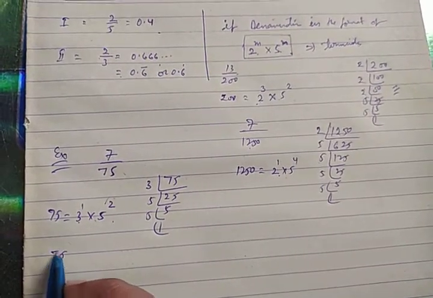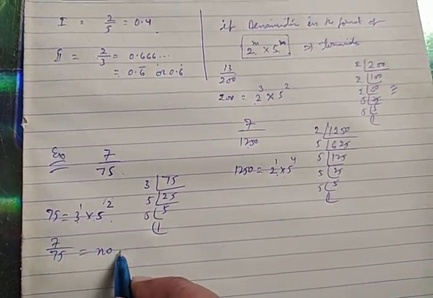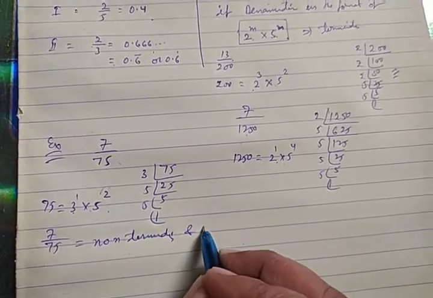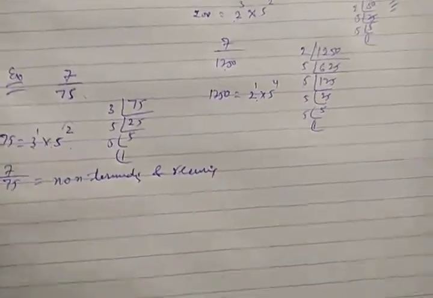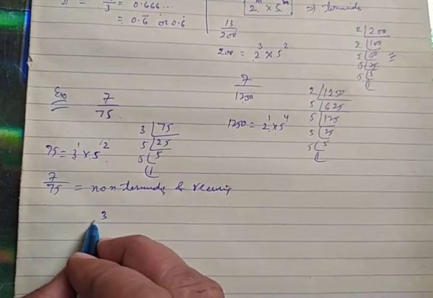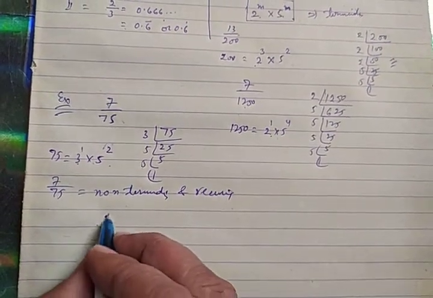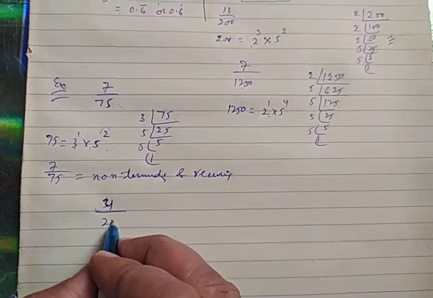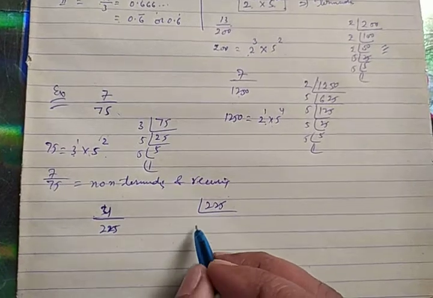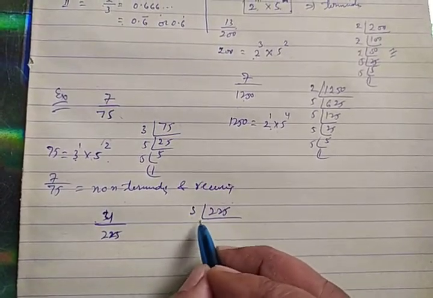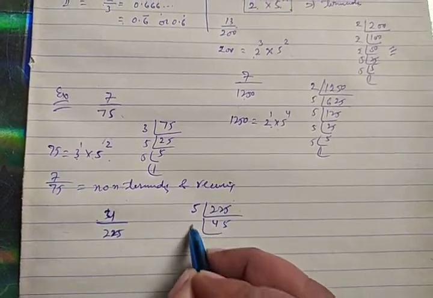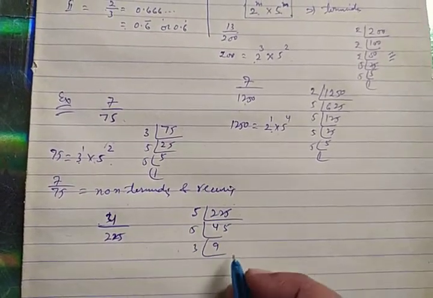So 7 upon 75 will be non-terminating and recurring. One more example I should take. Let us take 4 upon 225, whatever you can take. Now factorize 225. It will be divided by 5, 5 and then by 3, 3.